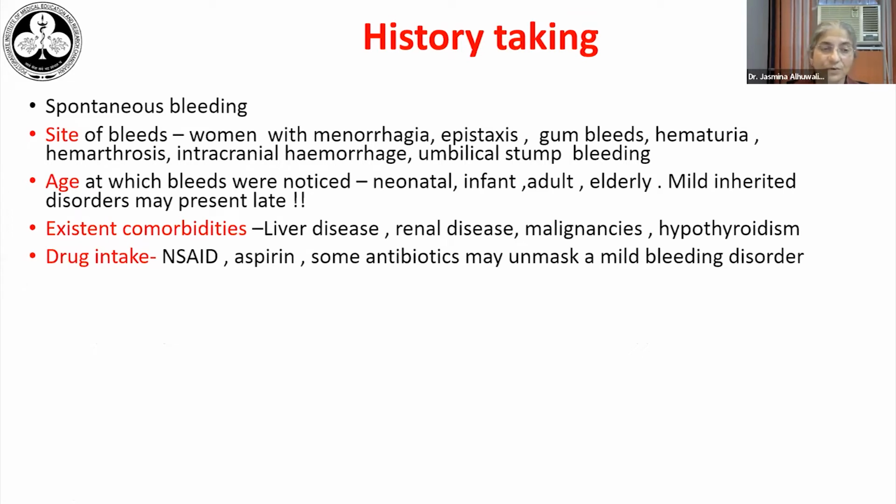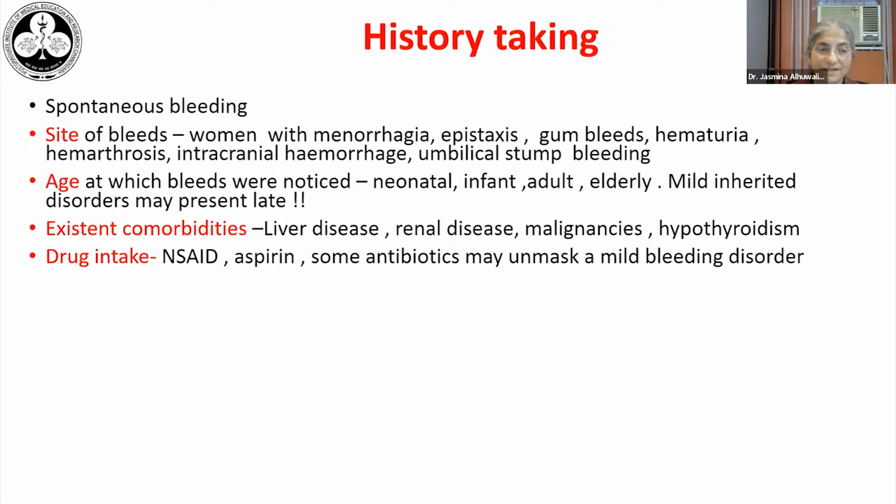The next thing to know is what are the sites of bleeds. In women, menorrhagia is a very common presentation. In children, epistaxis may be a very common presentation. Umbilical stump bleeding is seen virtually in neonates. And gum bleeds, hematuria, hemarthrosis, intracranial hemorrhage, these can present at any age.